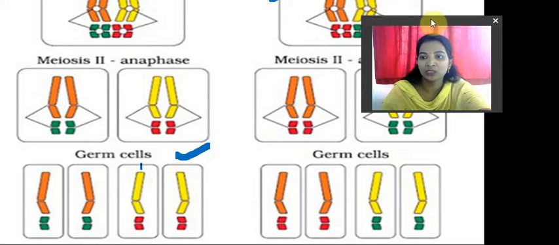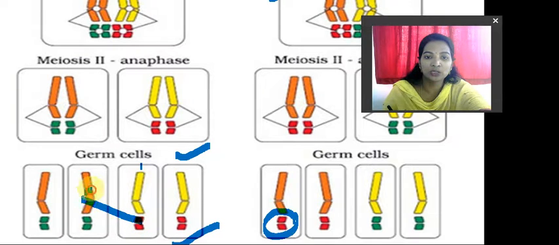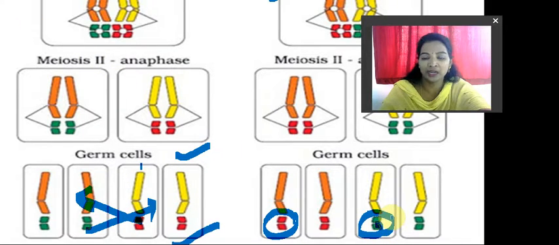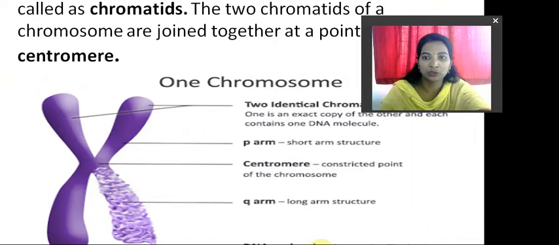And here also same thing, as you can see, possibility 2 is the possibility 1. Like this also they will be appearing, but the red color they may exchange also. Here red color may come and also green color exchanging. Here also there is a possibility as you look at this. So I hope you understood, right? Independent assortment, nothing more, as they have the ability of moving towards anywhere and also anytime. That is it, students. Next, structure of the chromosomes, right?